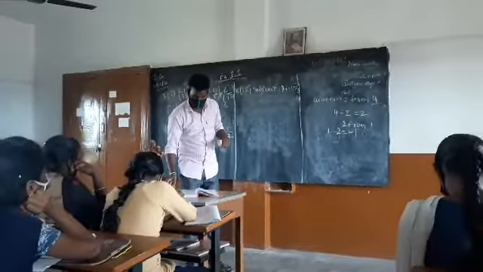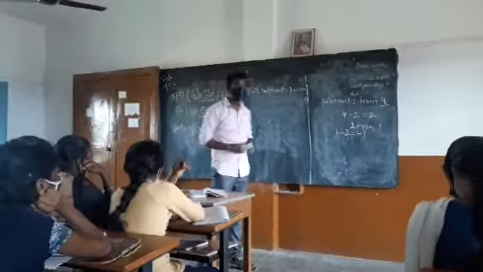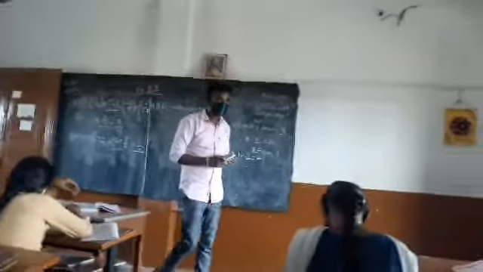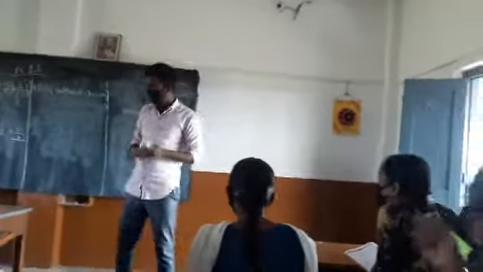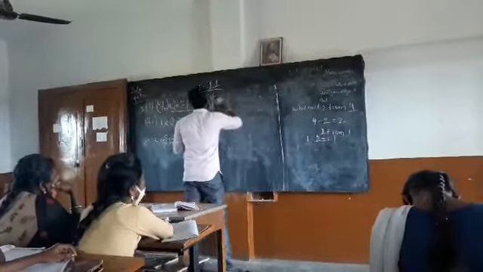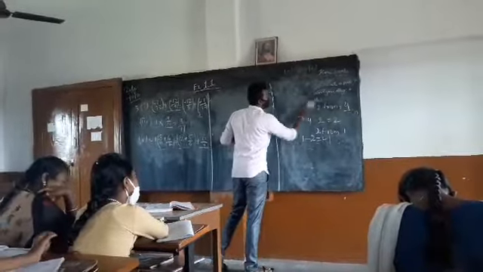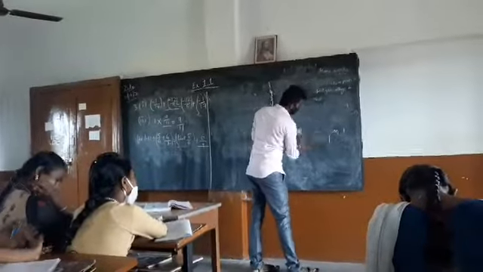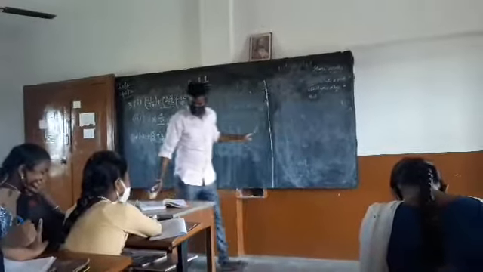Last problem we are going to discuss, the 12th one. Any doubt? Okay, no problem. 12th one. First problem.